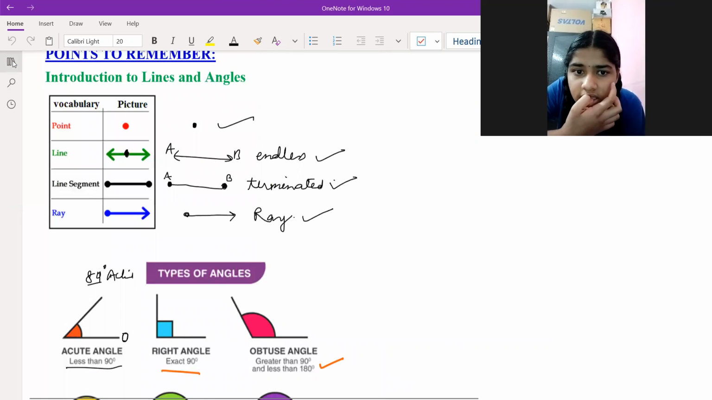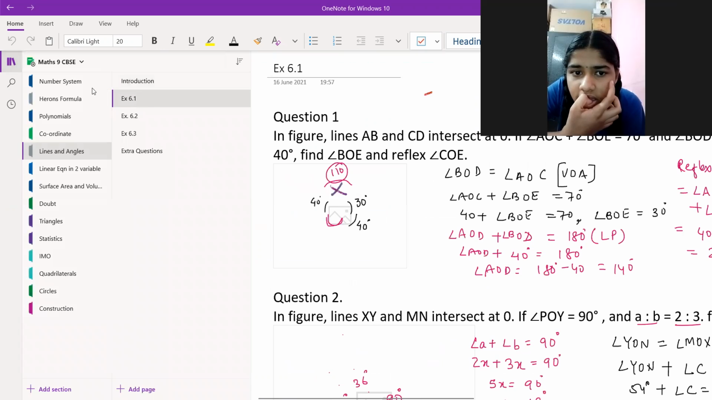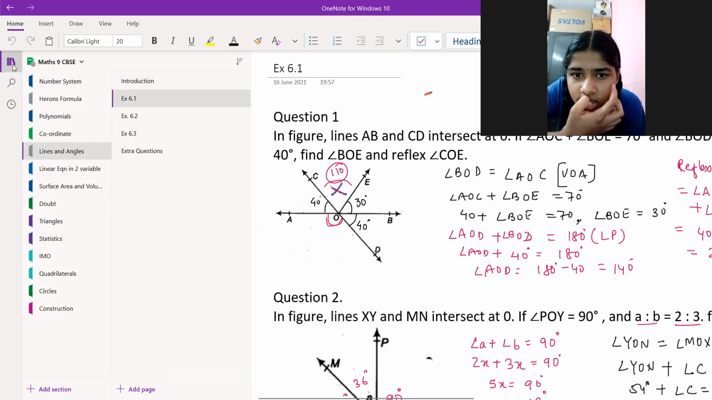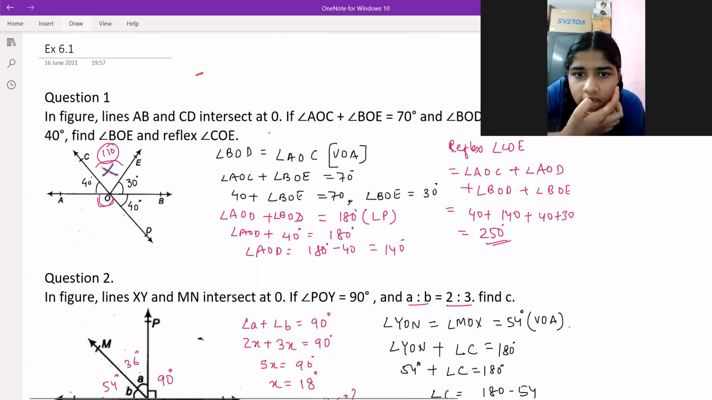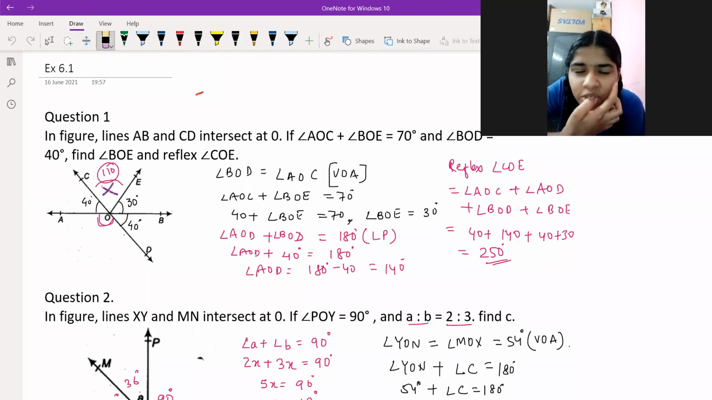Acha, all right. So see, if you just understand the 6.1 exercise. Can you see this? Yes, sir. Do you know about this question? Do you know about question number 1? Do you remember question number 1? No, sir.